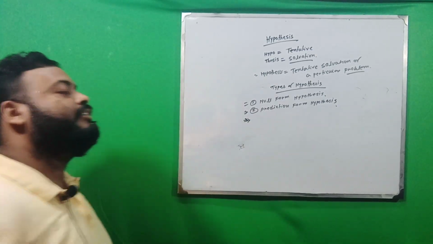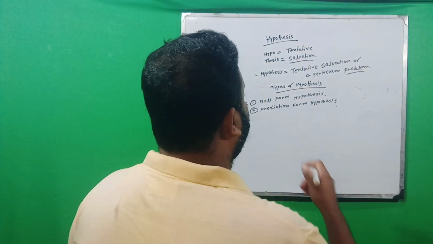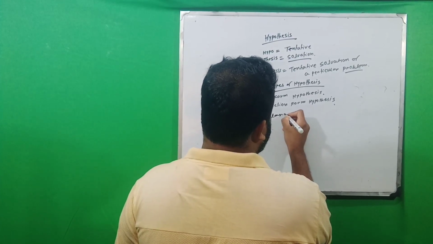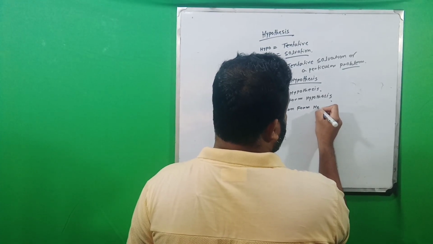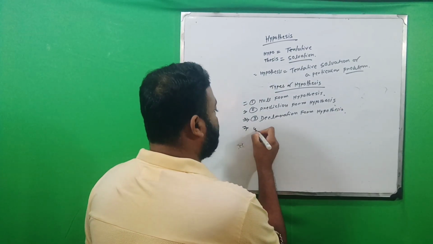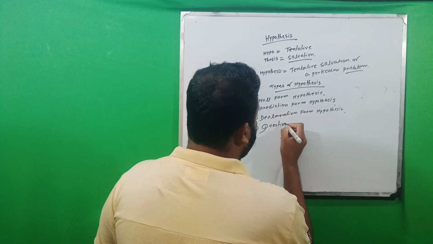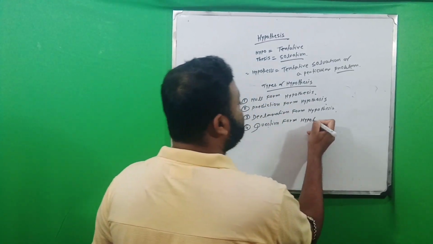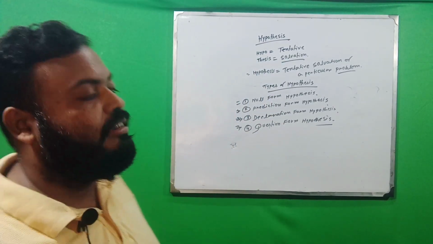Number three is declarative or declaration form hypothesis. And lastly, number four is question form hypothesis. Okay, so those are the types of hypothesis.